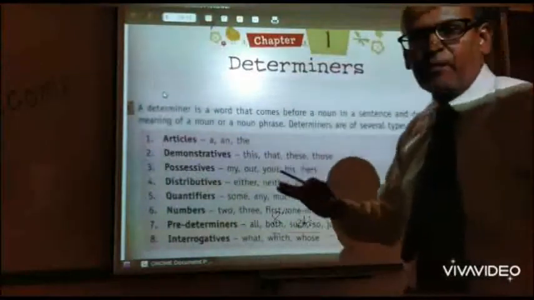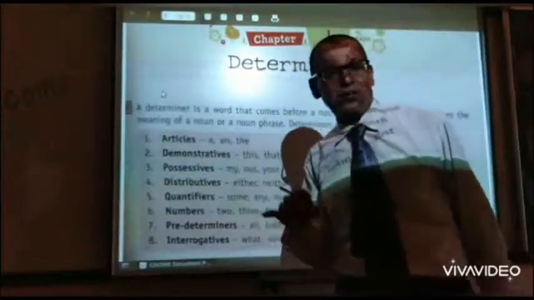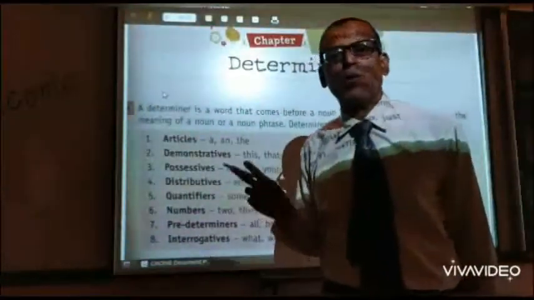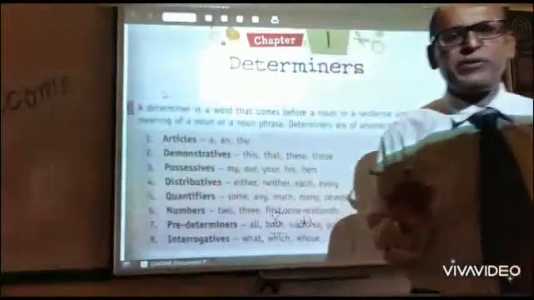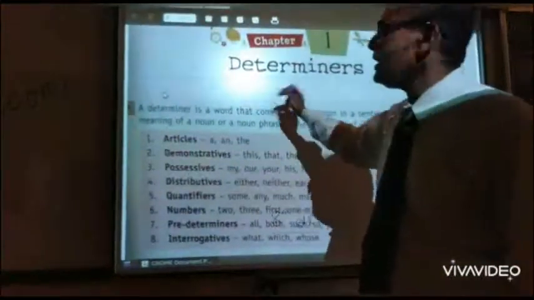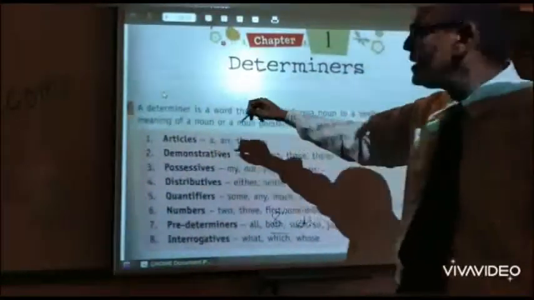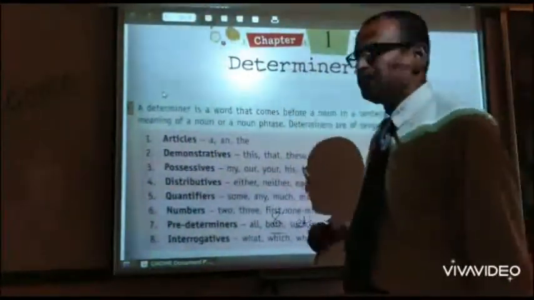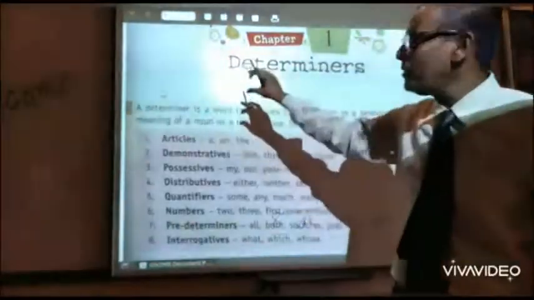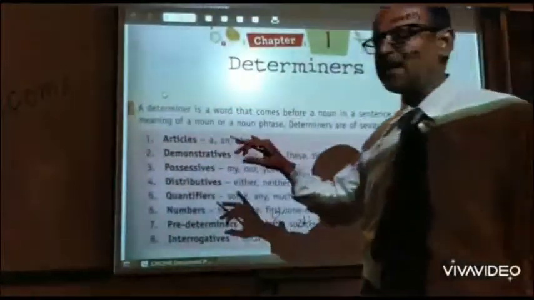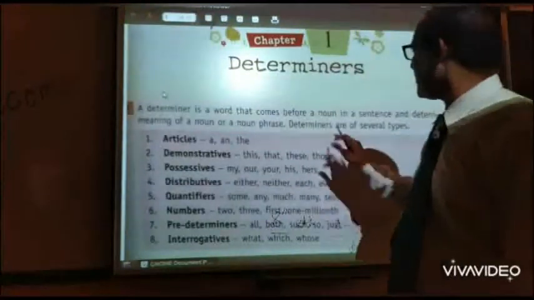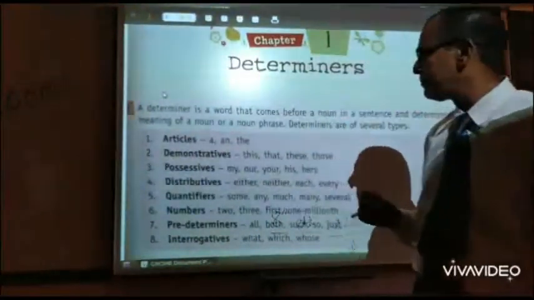In traditional grammar, we will not find it as a part of speech. In traditional grammar, we have noun, pronoun, adjective, verb, adverb, preposition, conjunction, interjection. But in the modern way of grammar, we will find it. So it is a new concept taken in the grammar portion. So let us see what comes under these determiners.